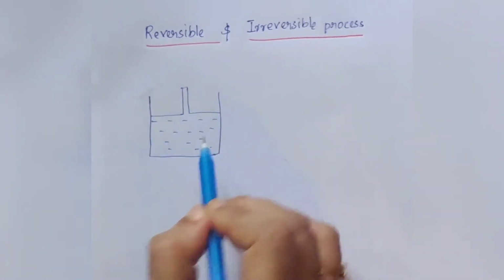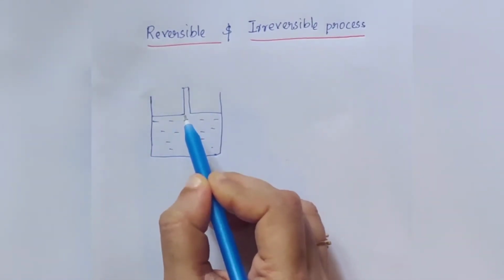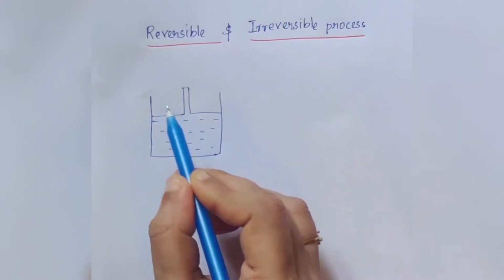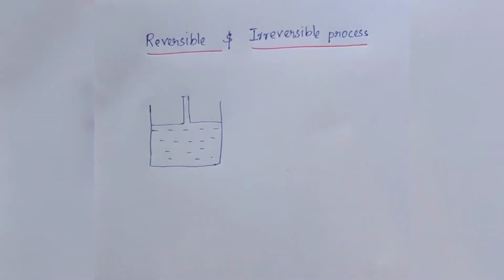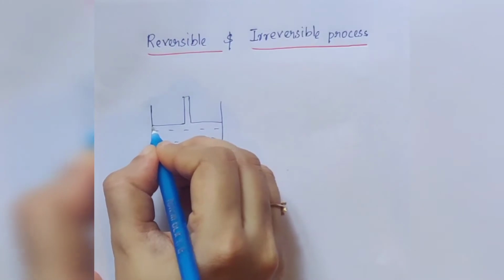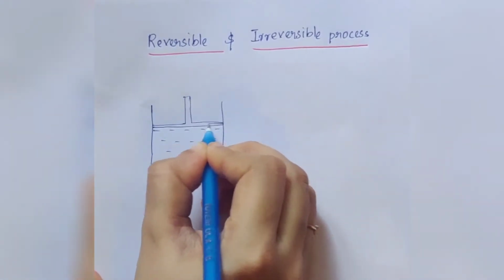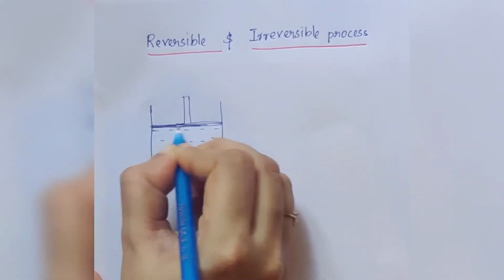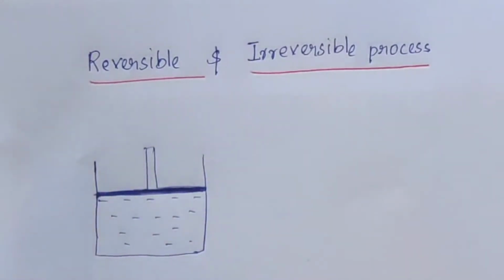Consider a cylinder provided with an airtight, weightless and frictionless piston. This is the isothermal expansion of a gas enclosed in a cylinder fitted with a frictionless and weightless piston.